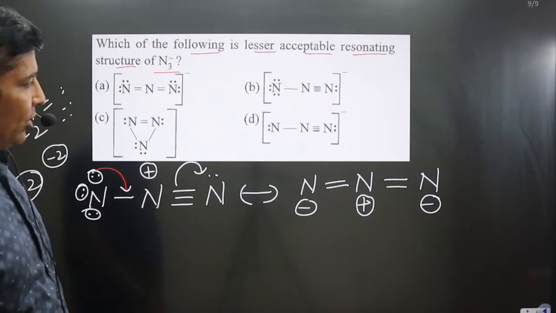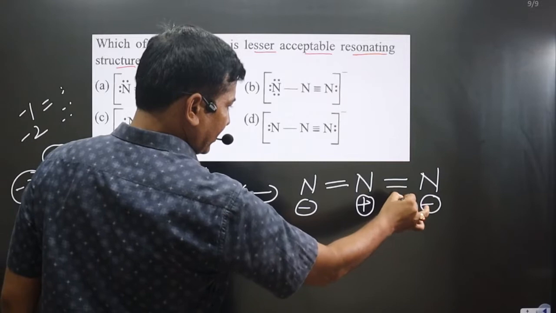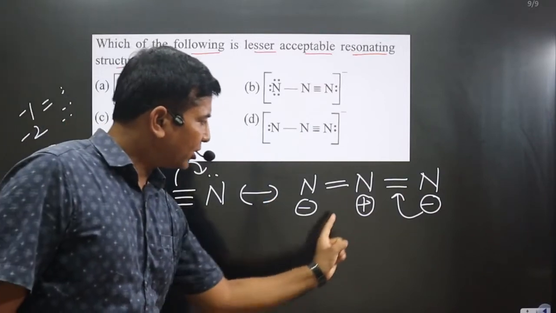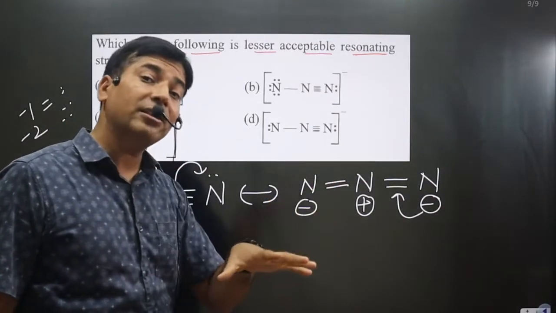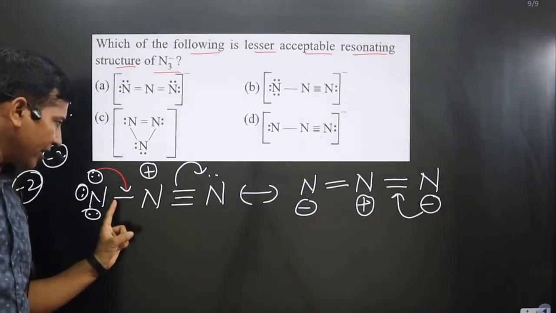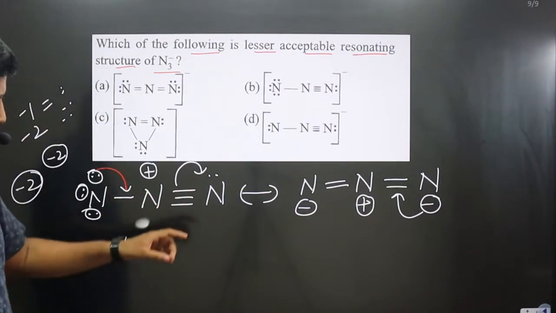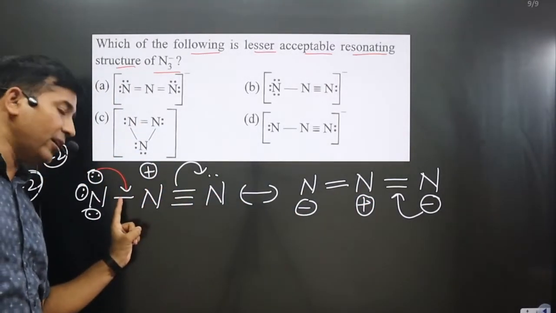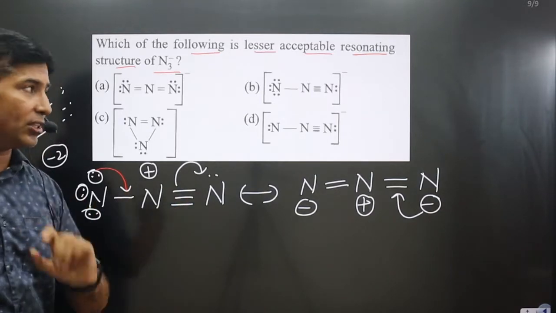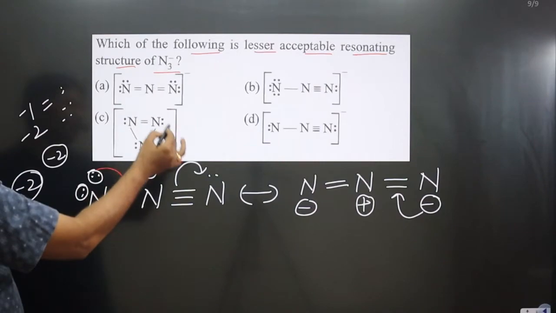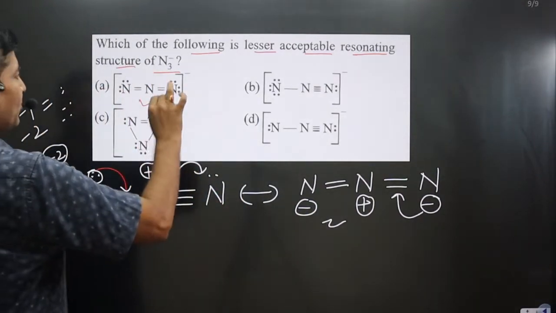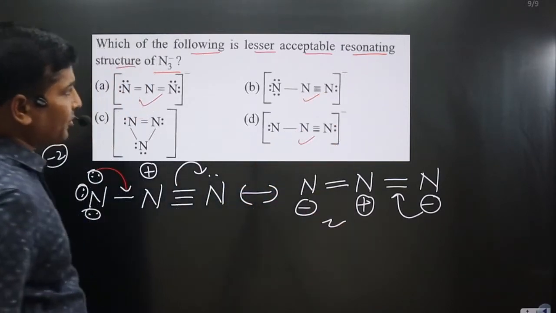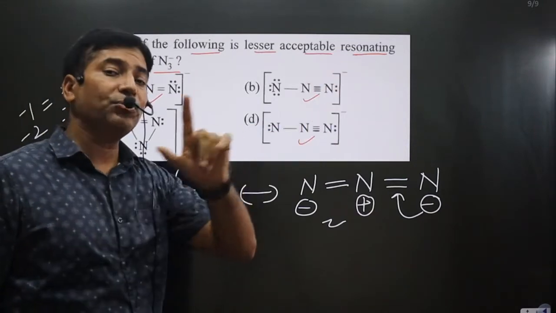If this electron density is moving this side, obviously it will create a triple bond. In case this electron density is moving this side, then it will also cause a triple bond. So the triple bond can be here also, as part of the resonating structure. This form is possible, this form is also possible, and one more form is possible. The triple bond can be here also, and a single bond will come here. So you can see a double bond in this form, a single bond and triple bond in this form, and this form is possible too. The overall negative charge for this azide ion is -1.